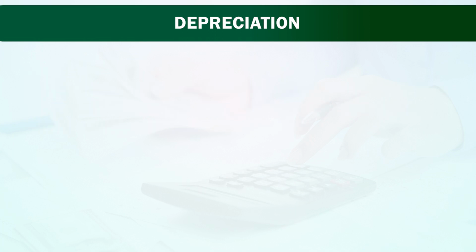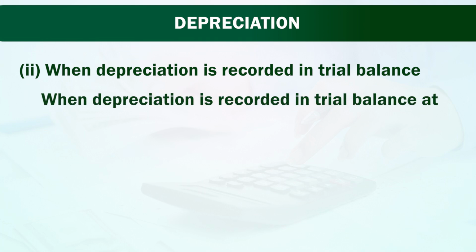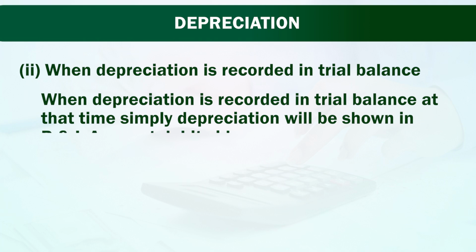4,75,000. When depreciation is recorded in trial balance, friend, this is another important point. When depreciation is recorded in trial balance, at that time simply depreciation will be shown on the profit and loss account debit side. Let us study another issue of depreciation, and that is time period.